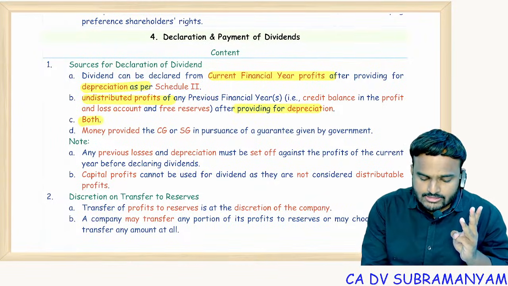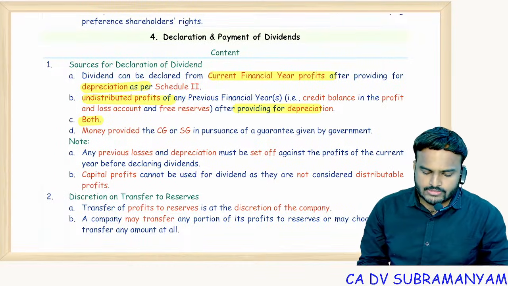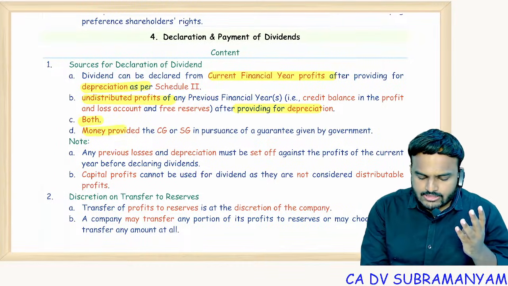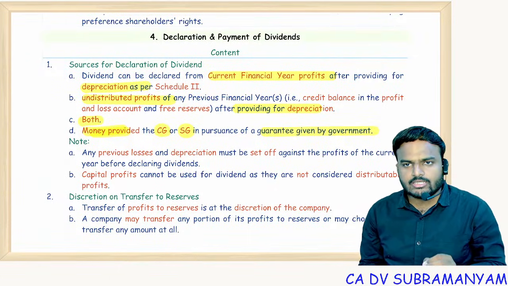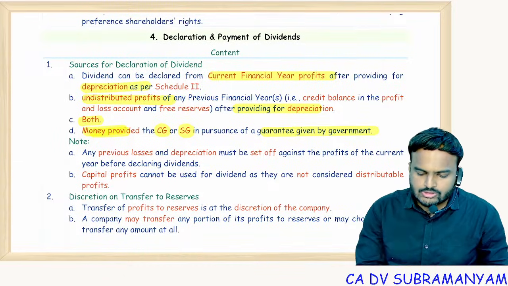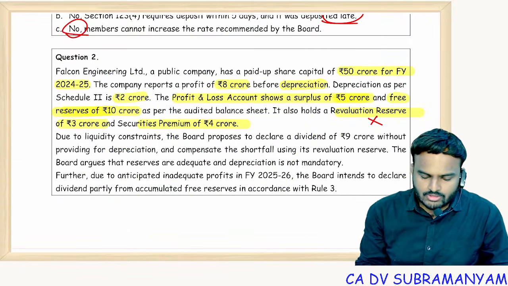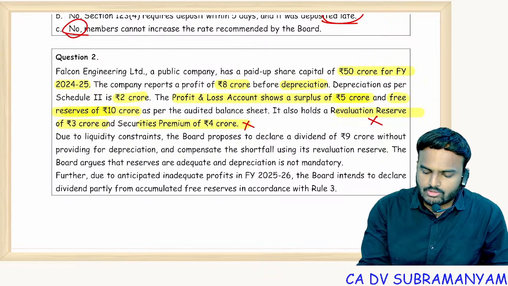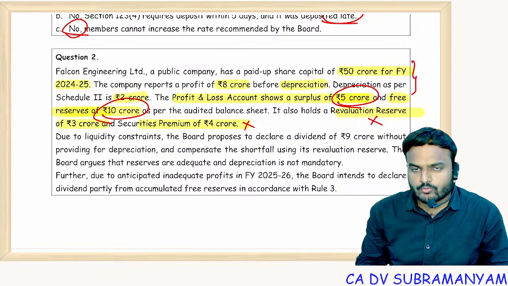And third source is combination of A and B. That means current year profits and previous year profits which remain undistributed. And last one is money provided by CG or SG in pursuance of guarantee given by the government. So according to this, you tell me, revaluation reserves allowed, not allowed? Securities premium allowed, not allowed? So this 5 crores, this 10 crores and current year profit is allowed.